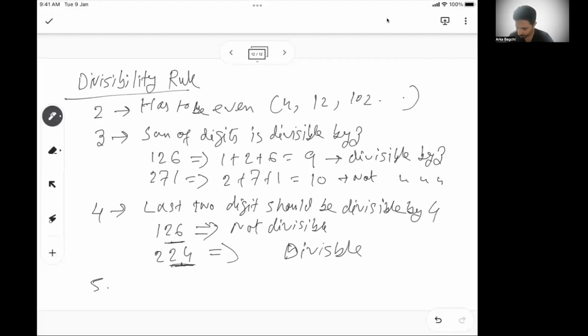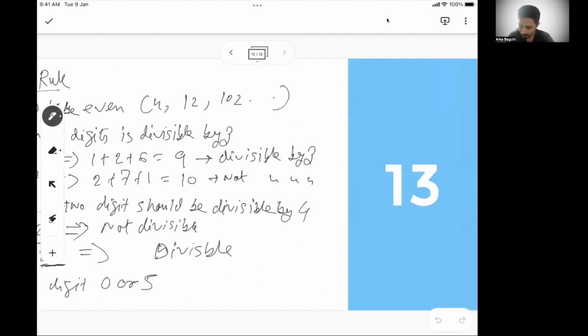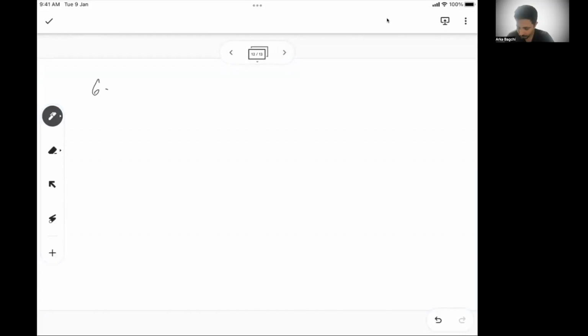5, we all know. The last digit has to be 0 or 5. Then only the number is divisible by 5. Let's go to 6. 6 has to be divisible by 2 and 3.